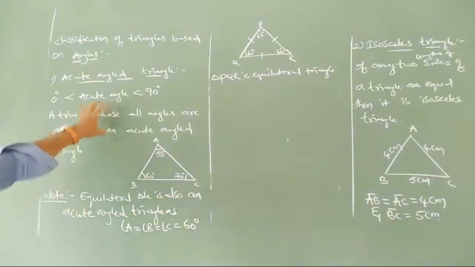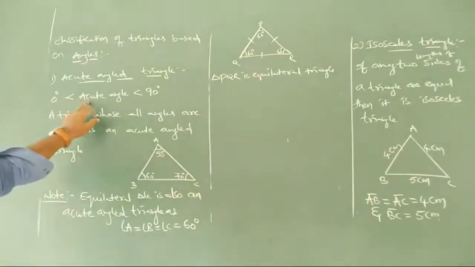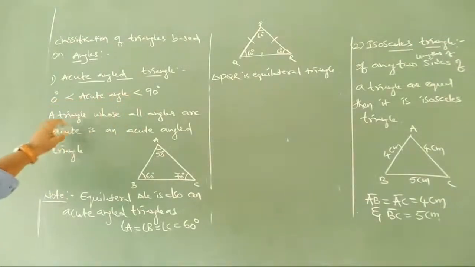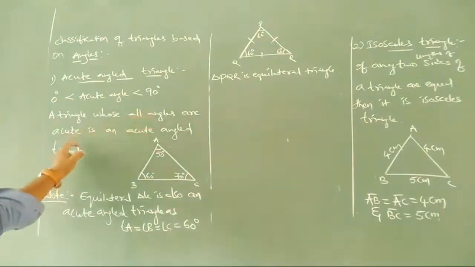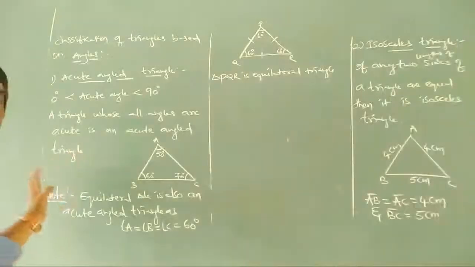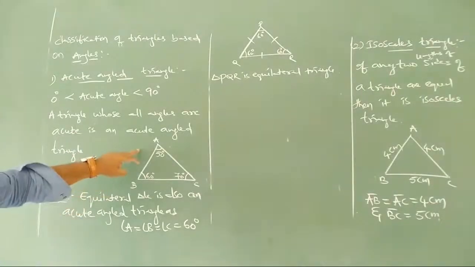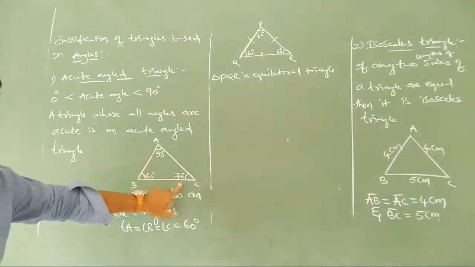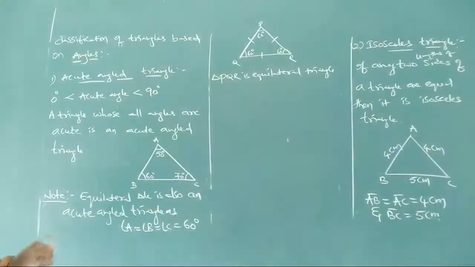First of all, what is an acute angle triangle? An acute angle is nothing but one that lies in between 0 and 90. A triangle whose all angles are acute is nothing but an acute angle triangle. If you observe here, 50, 60, 70. Next, second one is